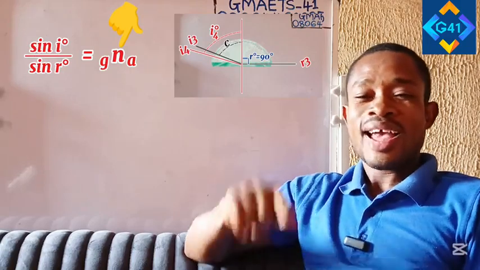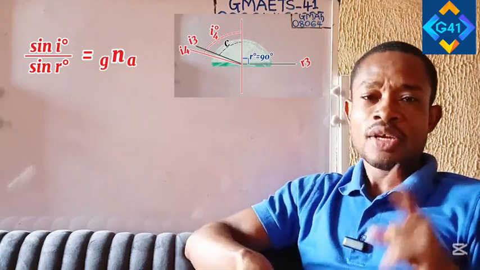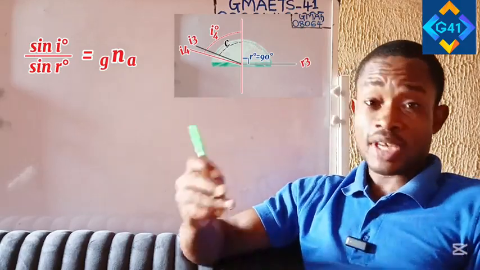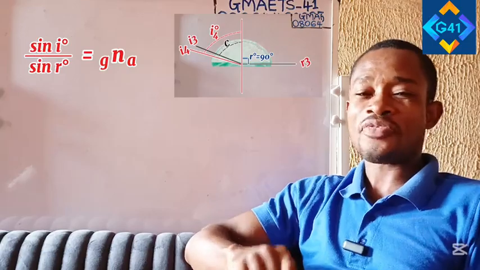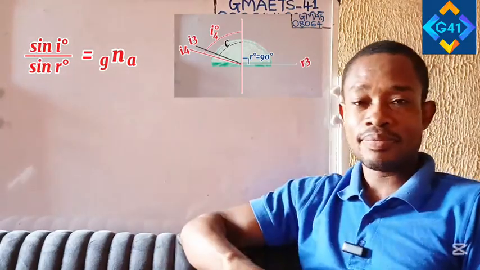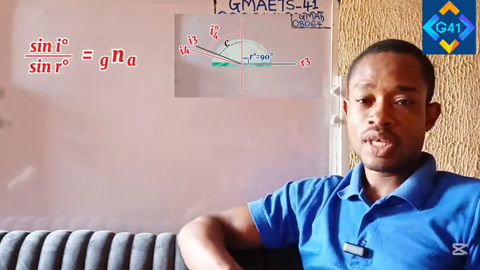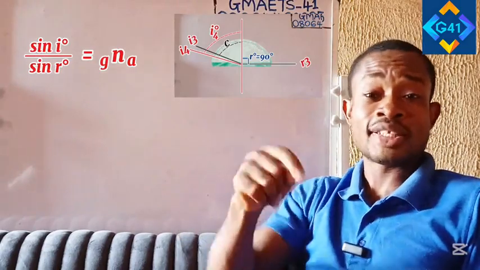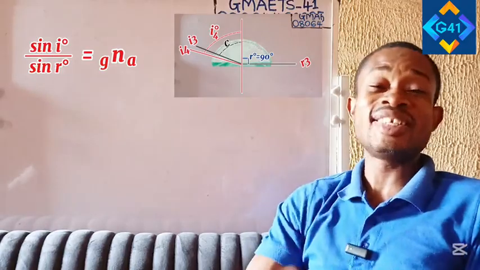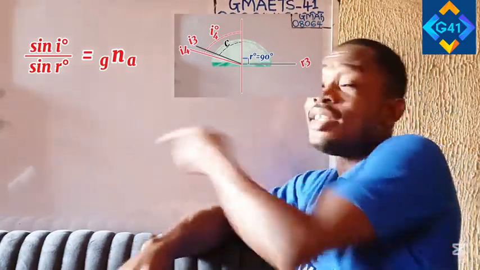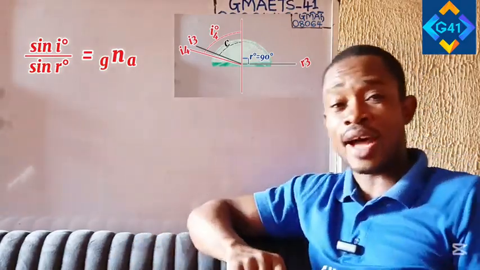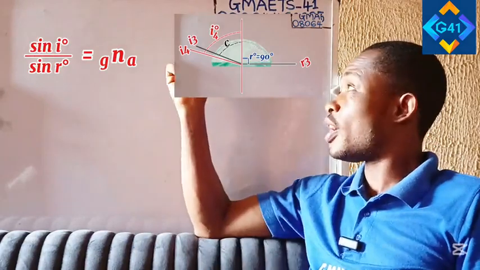Now, at critical angle, remember, we learned from the explanation that the angle of refraction will be 90 degrees at critical angle. The angle of refraction will be what? 90 degrees. And you know the critical angle is the angle of incidence in the denser medium. You saw all of those as I explained that. Of course, you can still see the diagram here.